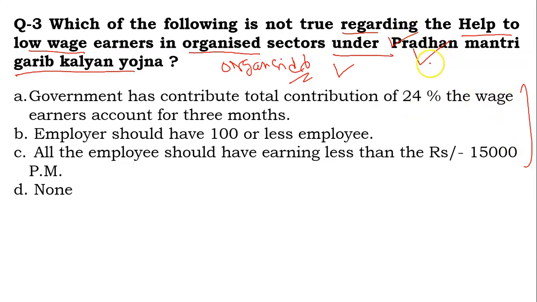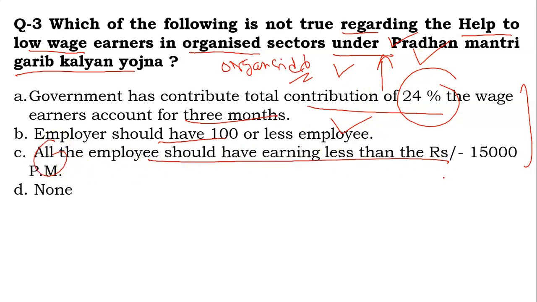Your first option is the government has a total contribution of 24% to the wage earners' account for 3 months. Employers should have 100 or fewer employees to get the benefit of this scheme. Or the third option is all the employees should have earnings of less than rupees 15,000 per month, or none of the above.